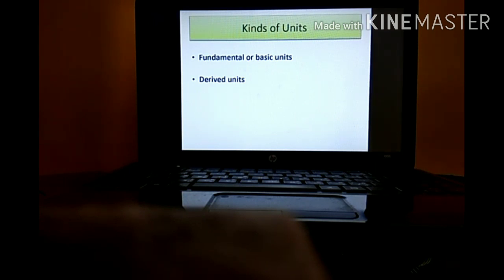Okay, next one is kind of units. There are basically two kinds of units. First one, fundamental or basic units. Next one is derived unit. Now we will see what we mean by fundamental units.